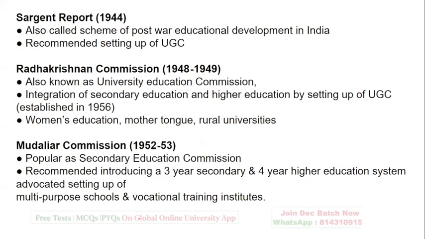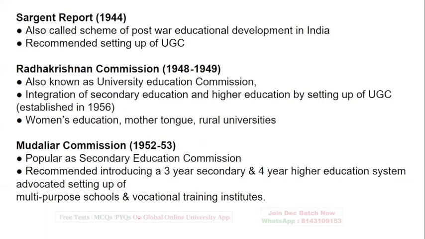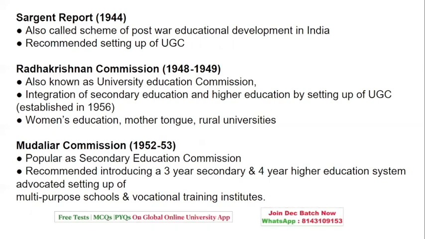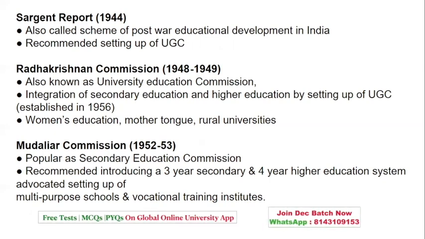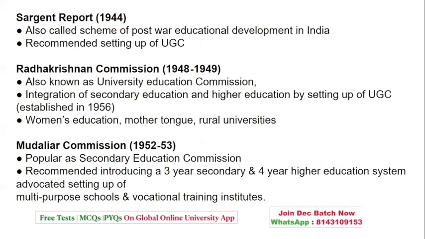Now, when we talk about Mudaliar, the Mudaliar Commission was the one which was also known as the Secondary Education Commission. It recommended introducing a 3-year and a 4-year higher education system with definitely multi-purpose schools and vocational trainings.